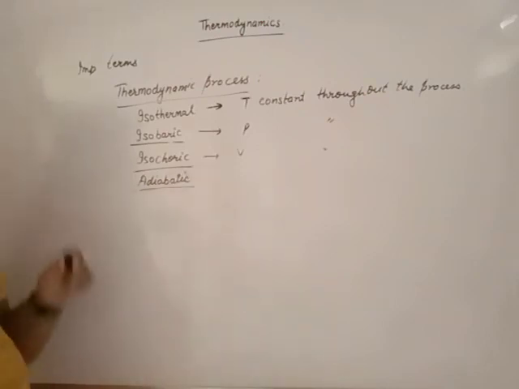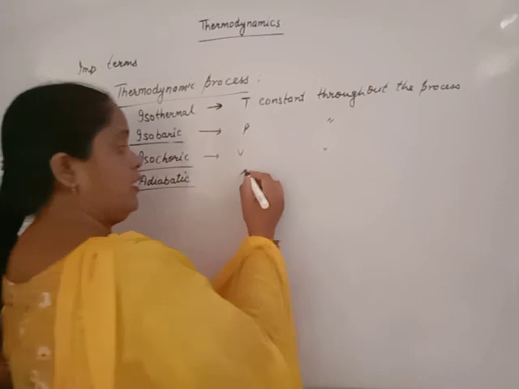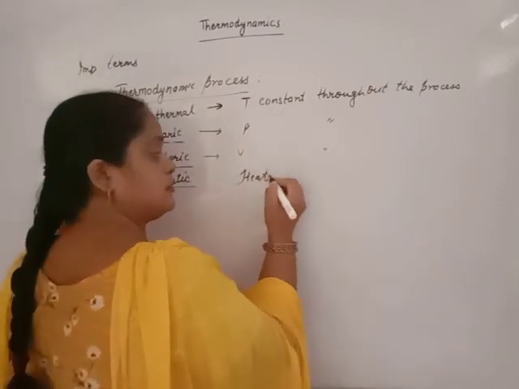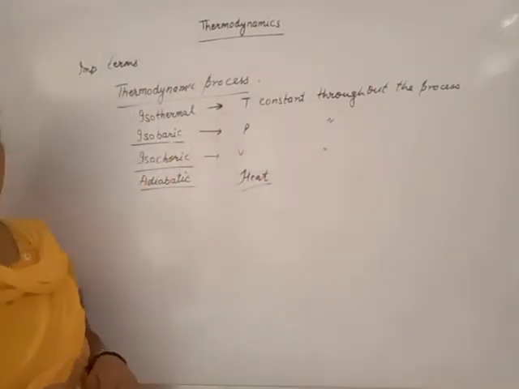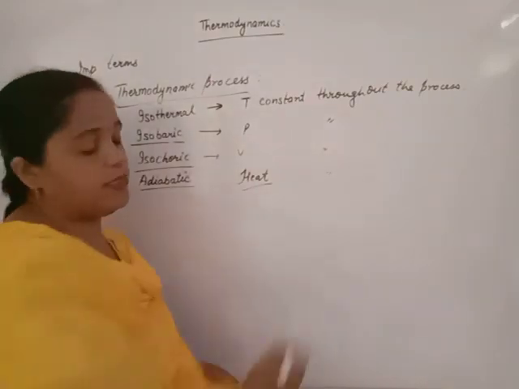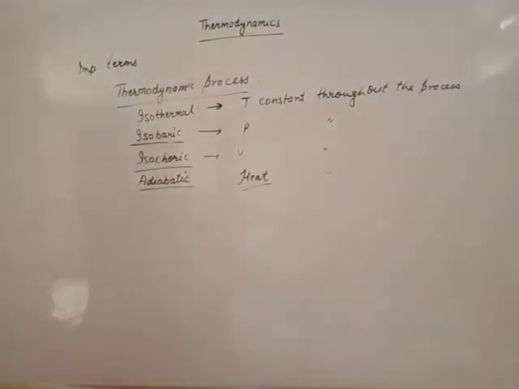Adiabatic processes are those processes in which heat remains constant throughout the process. That is known as adiabatic. Thank you, beta. These are all important terms related to thermodynamics.